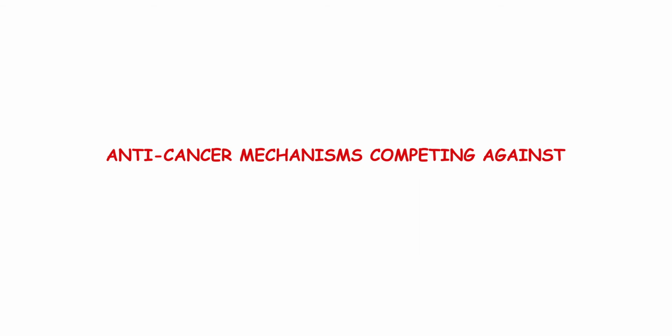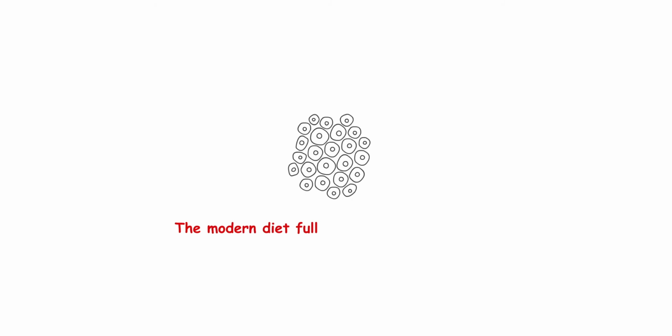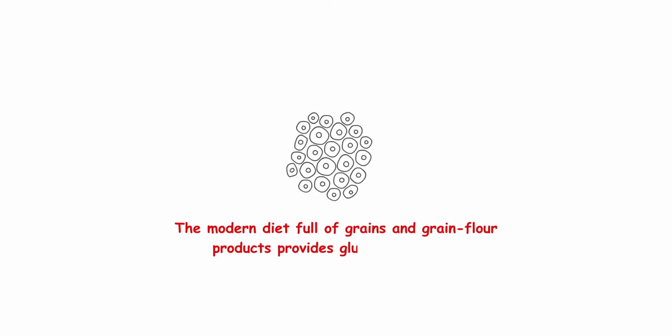Anti-cancer mechanisms competing against glucose-stimulated cell proliferation. I suggest that the reason humans are experiencing an increasing incidence of cancer worldwide is that cancer cells are multiplying at a faster rate than our immune system can eliminate them. But why would this be occurring? In my view, our immune system cannot keep up with the growth of cancer cells because of the abundance of glucose in our modern diet full of grains and grain flour products.